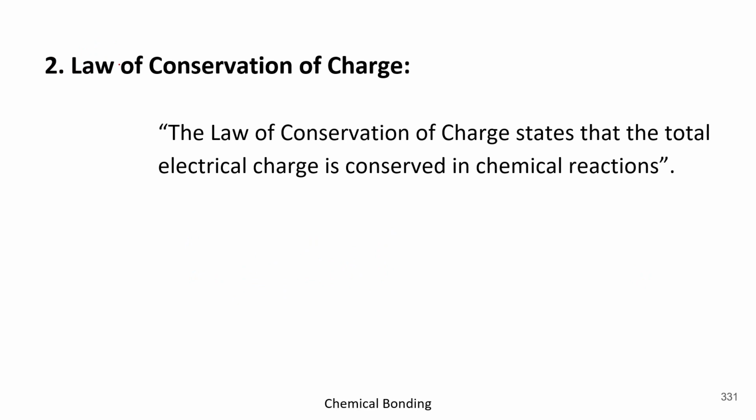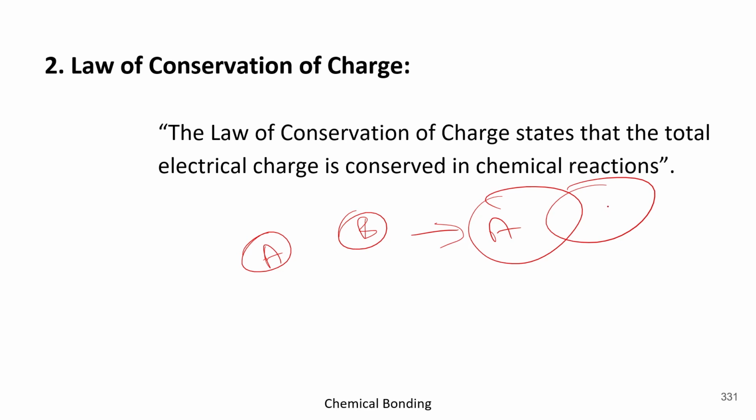So here we have the law of conservation of charge. Basically, the law of conservation of charge states that total electrical charge is conserved in a chemical reaction. Like whether it was A, then it was B, and they both started pairing.